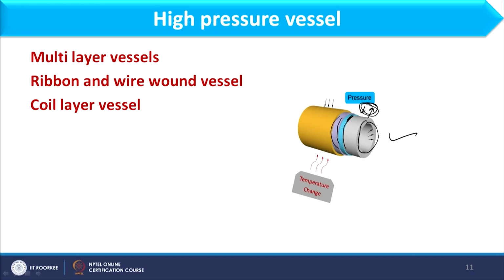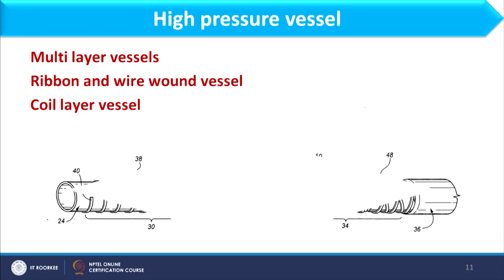However, a small gap will be there, and therefore pressure will be distributed in that layer, but a sufficient gap will not be formed because of this process of multi-layering. So, this is the concept of multi-layer vessels. Next, I have ribbon and wire wound.